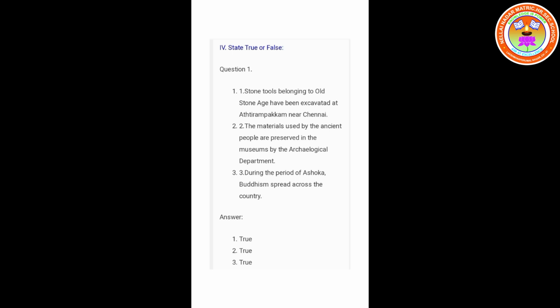Second one, the materials used by the ancient people are preserved in the museums by the archaeological department. What is the answer? True. Third one, during the period of Ashoka, Buddhism spread across the country. What is the answer? True.